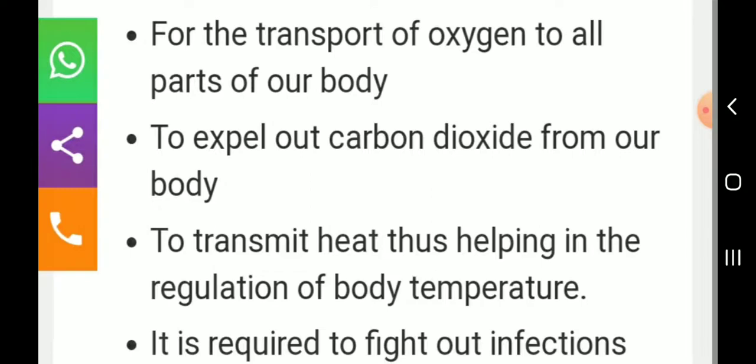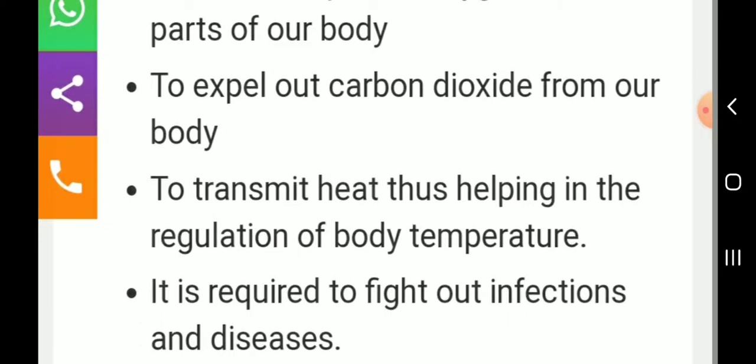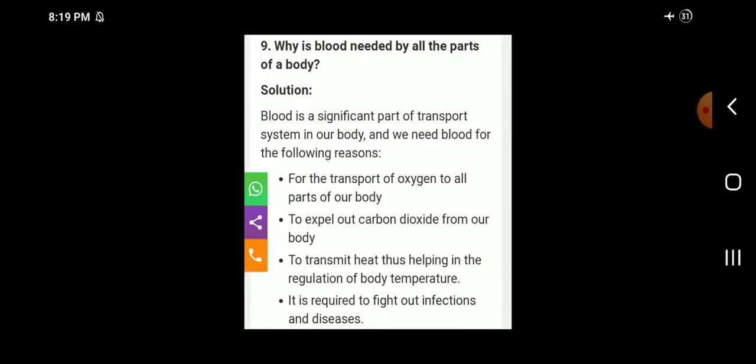Then next, to transmit heat, thus helping in the regulation of body temperature. Then next one, it is required to fight infections and disease. Okay.